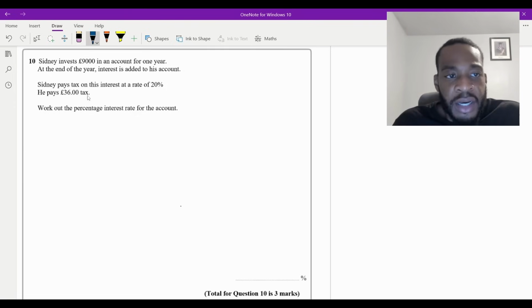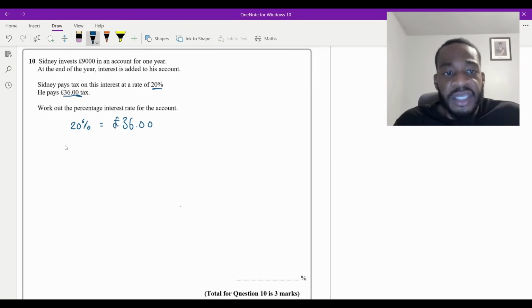We know that Sydney pays tax on this interest at a rate of 20%, and we know how much the tax is, £36. So what we can say is that this 20% has to equal that £36, isn't it? It's going to be 20% of the interest. So what I can do is say 20% must equal the £36.